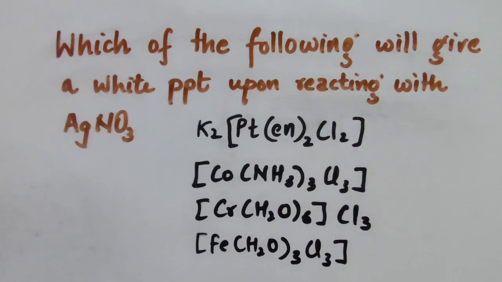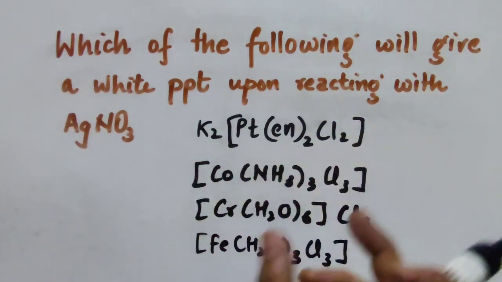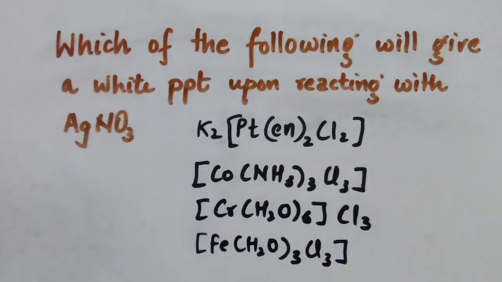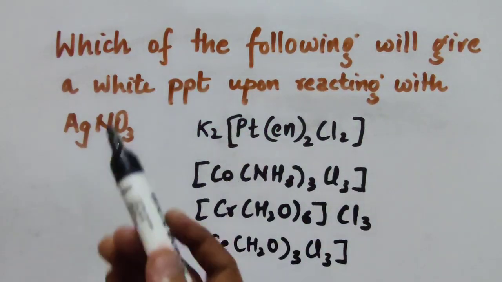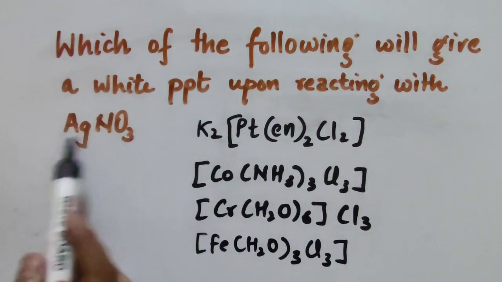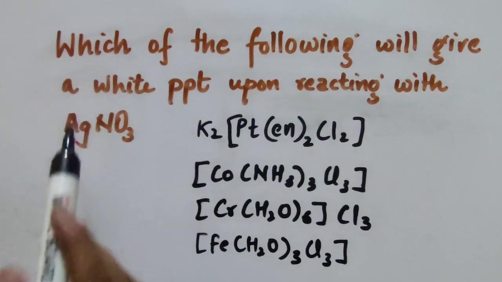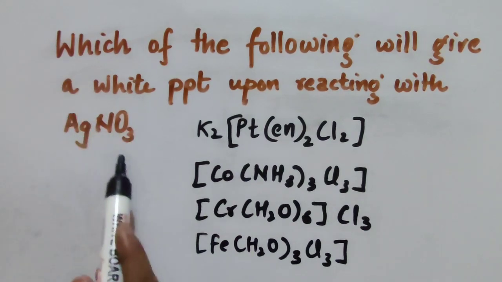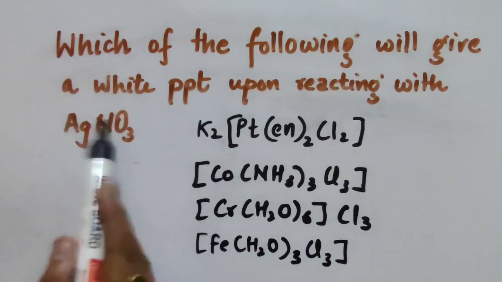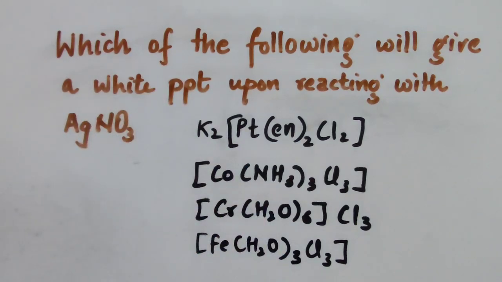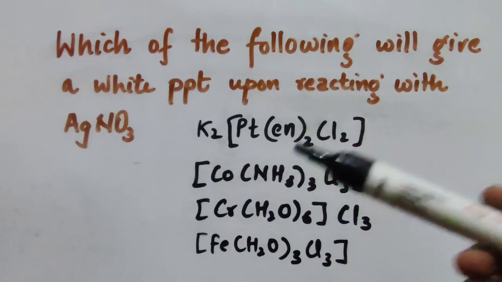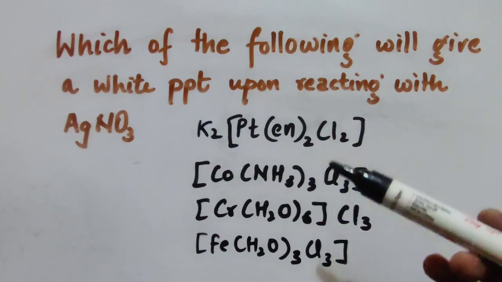Now the next question here is, which of the following will give a white precipitate on reacting with AgNO3? This question is based on the concept that a coordination compound contains a coordination sphere and a counter ion, which means it is ionizable. On ionization it produces an ion which can easily react with AgNO3. As we know, AgNO3 reacts with halogens and forms AgCl, AgBr or AgI depending upon the halogen available. In all these examples, wherever the halogen is available for ionization, it will give the precipitate.